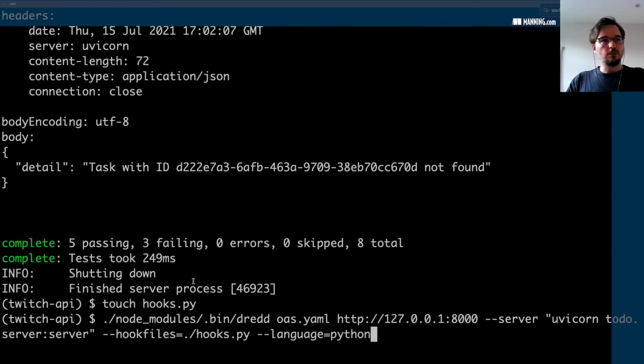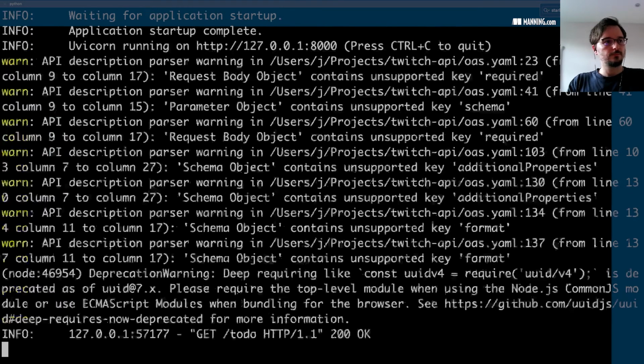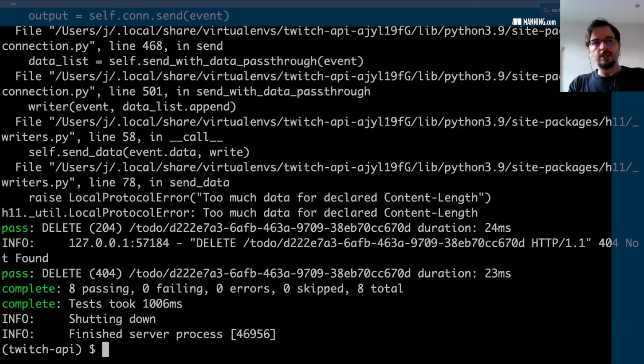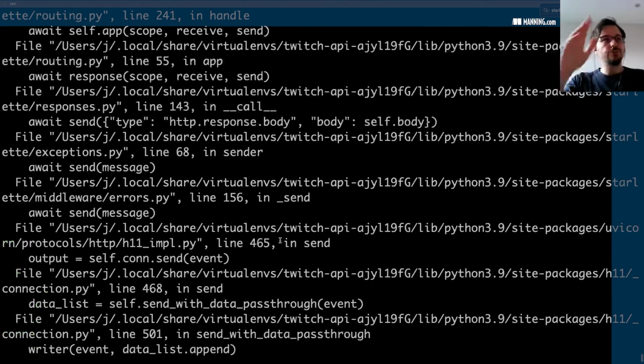So the command is like this, same as before. The OpenAPI specification file, the address of the server, the command necessary to run the server, and in addition to that, now we are using the path to the hook files and the language in which the hook files is written. So let's go ahead and run this. And everything passes now.